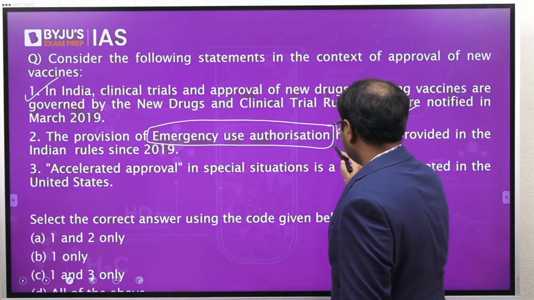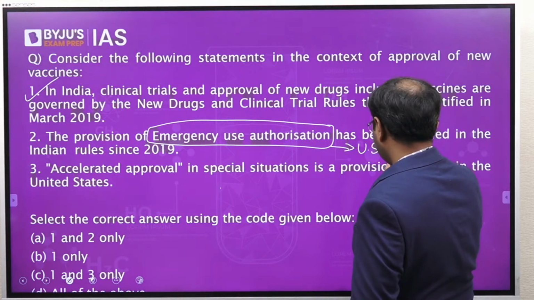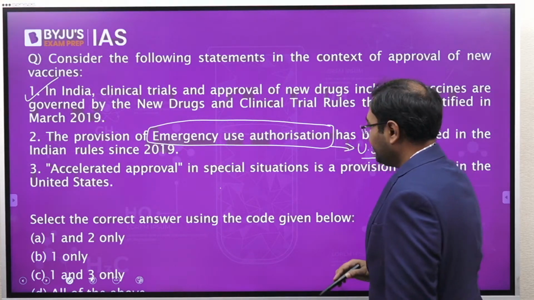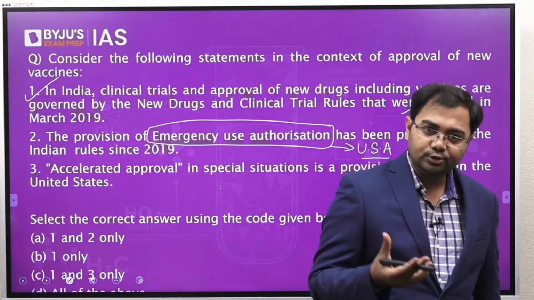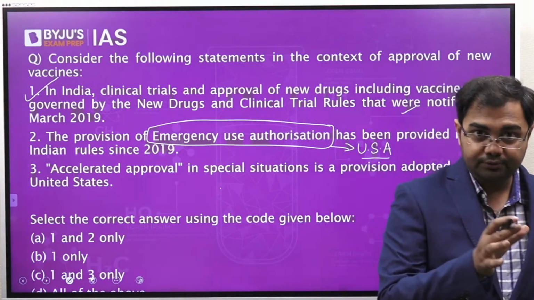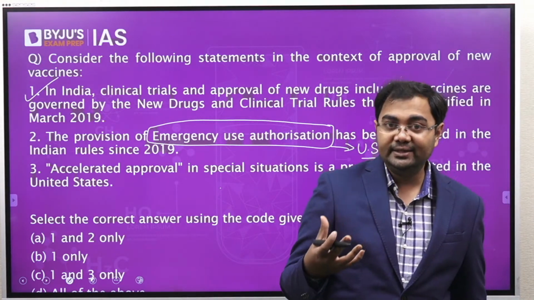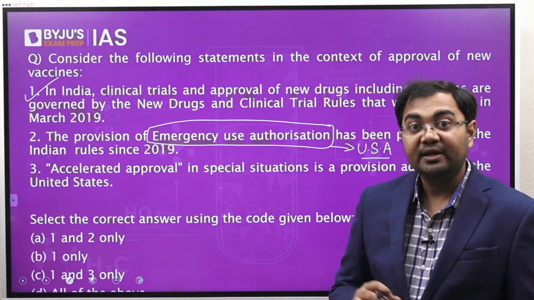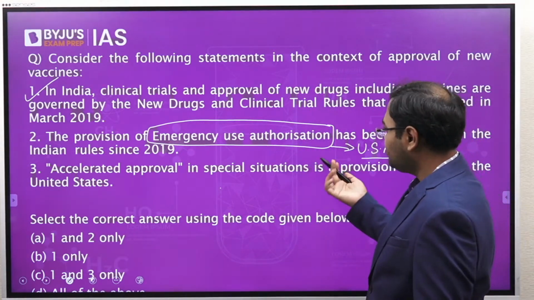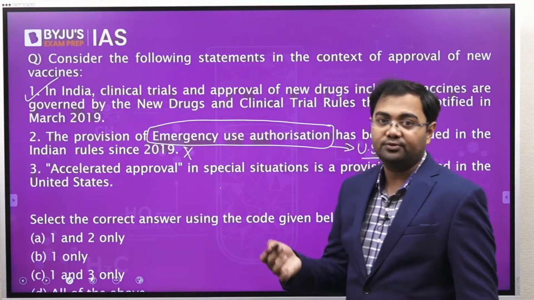Emergency use authorization was more famous, or in the news, in the context of the USA, because in the USA it is a part of their policy, and under this policy they have been providing emergency use authorization to some of the drugs and vaccines. So this is wrong, it is not in the Indian rules, but it is a part of the US rules.